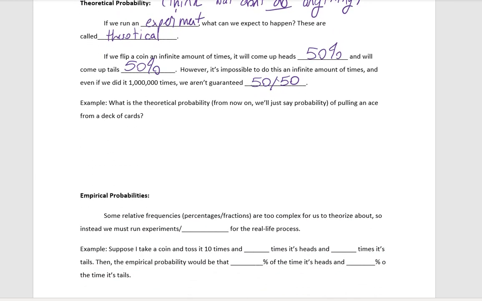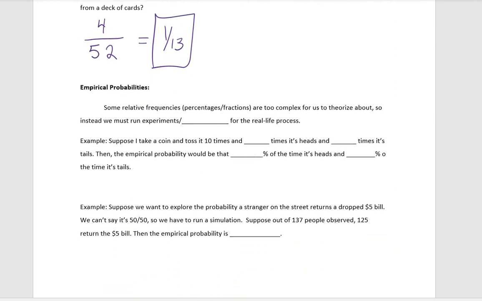So, if we think about a regular deck of playing cards, what is the theoretical probability of pulling an ace from a deck of cards? Well, we have 4 aces out of 52 cards total, so we're not counting jokers. So the theoretical probability is 1 in 13. Remember, we haven't actually touched a deck of cards, we're just thinking theoretically what's the probability of seeing that.